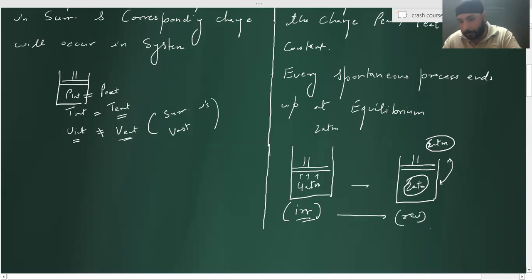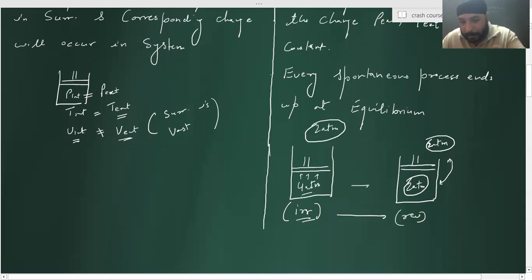Getting it? Sir, can you explain this irreversible part again? Tell me, Vita. Can you explain this irreversible part again? Yeah, in an irreversible process, the external pressure, that is 2 atm, or the external temperature will never change.